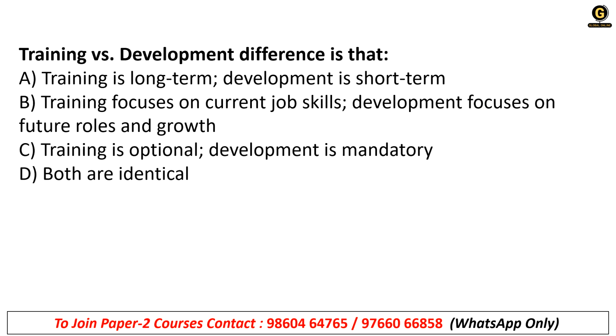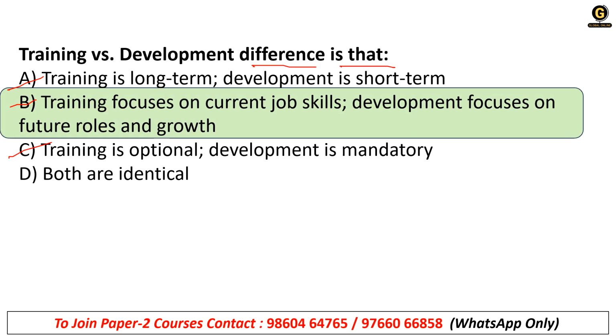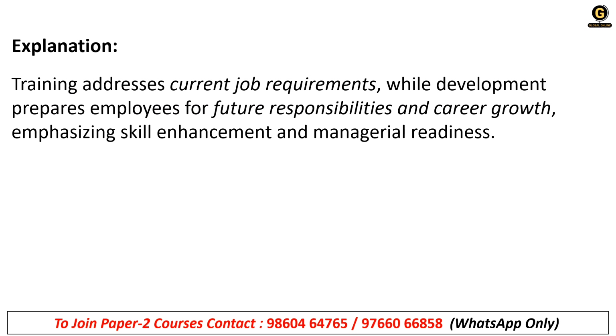Next, the training versus development difference. A, training is long term, development is short term. B, training focuses on current job skills and development focuses on future role and growth. C, training is optional, development is mandatory. D, both are identical. What is it? It is B: training focuses on the current job and development focuses on future role and growth. Training addresses current job requirements, while development prepares employees for future responsibilities and career growth.